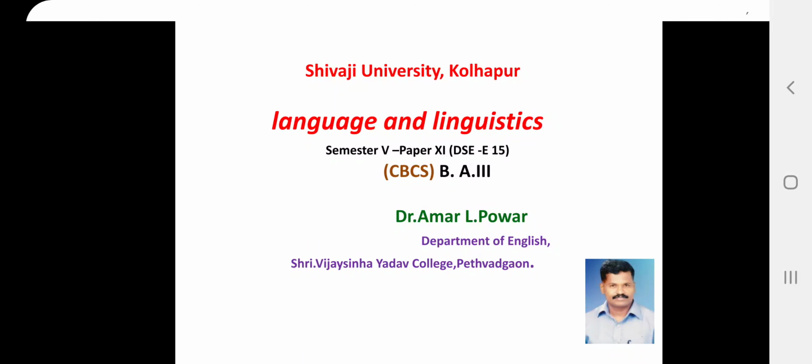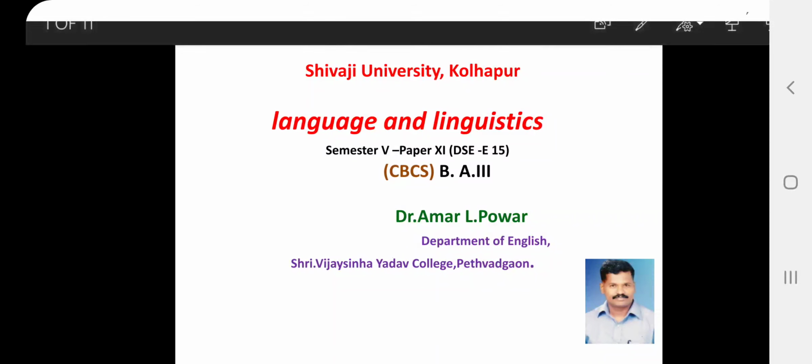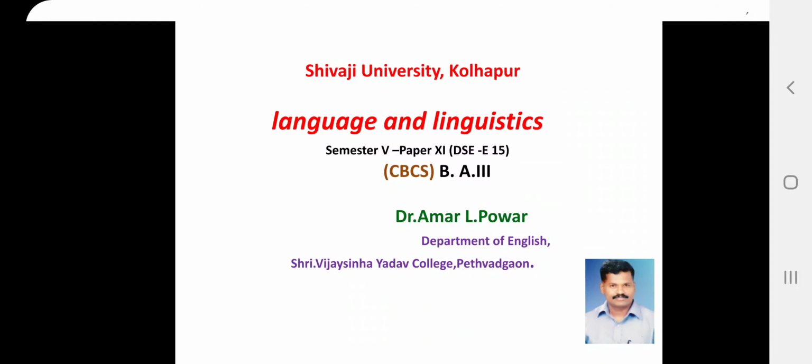Hello everyone. The paper is Language and Linguistics in the 5th semester, paper number 11, as per the choice based credit system in the Department of English. This is a new syllabus from 2020 in the Shivaji University Kolhapur affiliated colleges for the BA third year Department of English. In this paper, we are going to discuss the syllabus and question paper pattern.